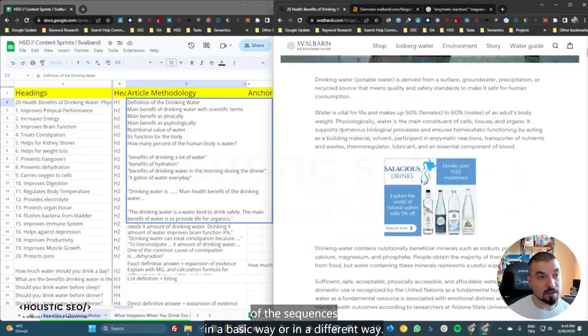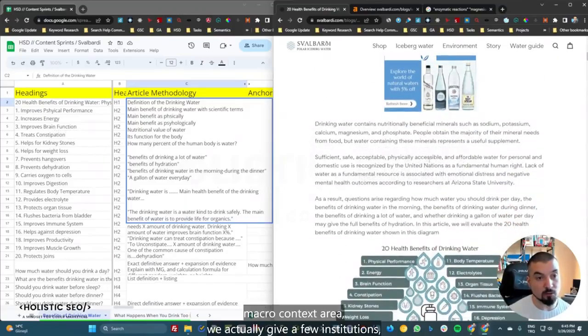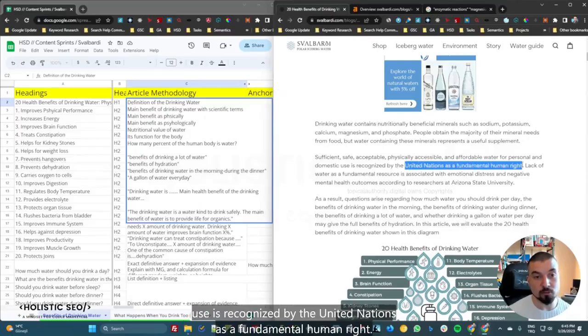In a basic way or in a different way, we are using our knowledge domain terms and the contextual terms, and we are using our definitions and the main benefits physiologically or by connecting them to biological processes or homeostatic functioning and some other areas at the same time. If you look here, you will see that in our specific macro context area, we actually give a few institutions, situations, and researches. For instance, sufficient, safe, acceptable, physically accessible, and affordable water for personal and domestic use is recognized by the United Nations as a fundamental human right.